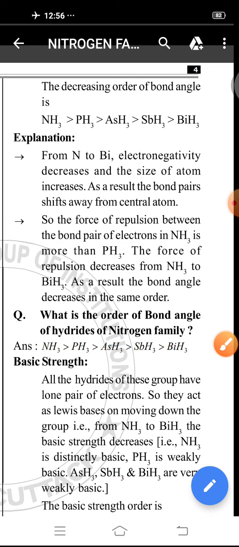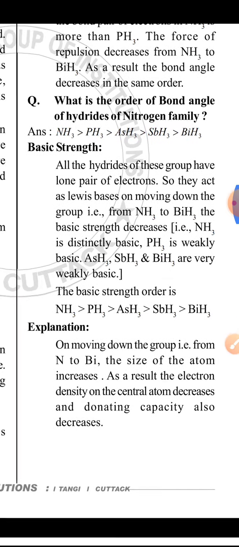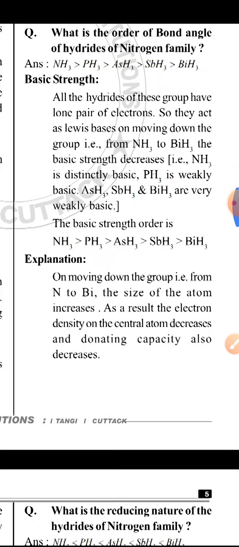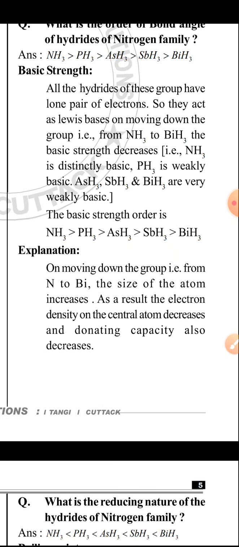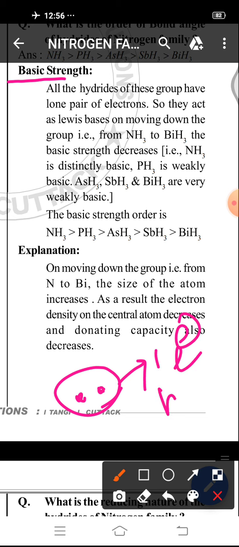Next comes another property, that is basic strength. So what do we mean by a base? According to Lewis, a species which contains a lone pair of electrons and can donate at least one lone pair of electrons can act as a base.